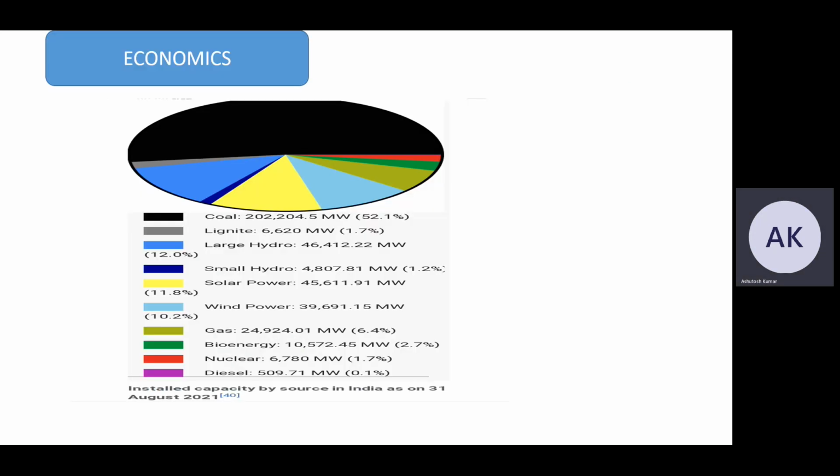Now we are moving on to the next slide. The coal percentage is 52.1%, and overall solar power is almost 45 gigawatt, that is almost 11.8% of the total power generation in India.